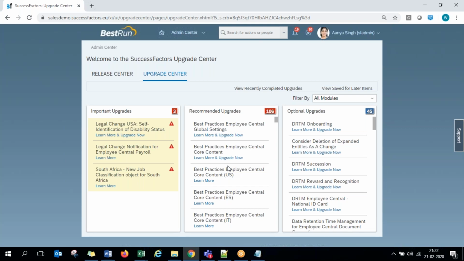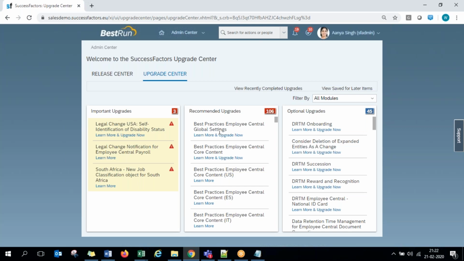That is how the upgrades from the SuccessFactors end function when they deploy the entire upgrade into the customer systems at a time. They keep updating you about that downtime from 1 month prior. The customer receives an email saying there is planned maintenance happening on the system.